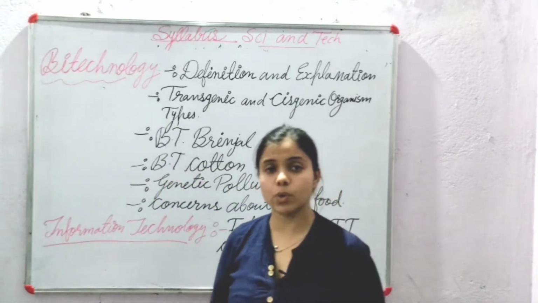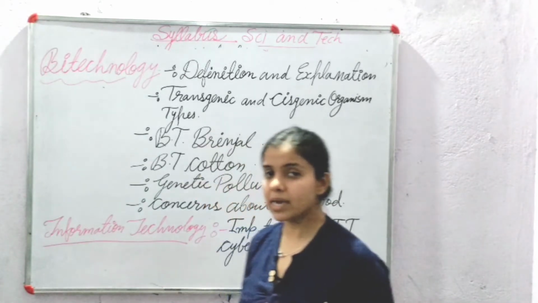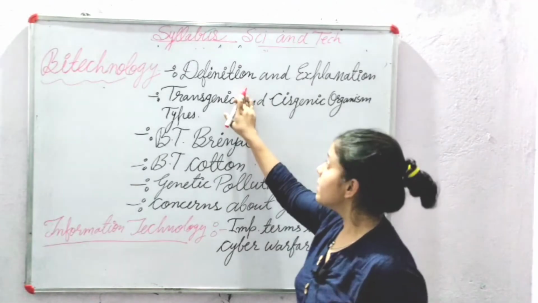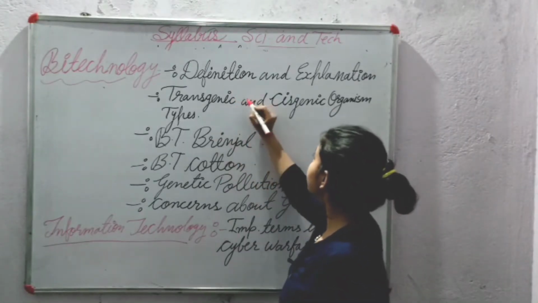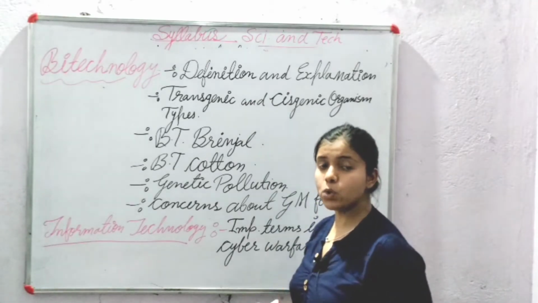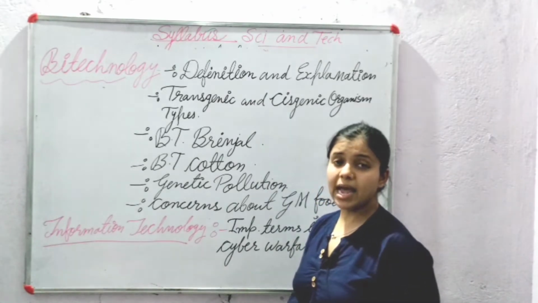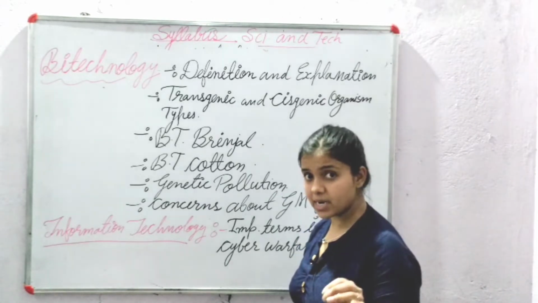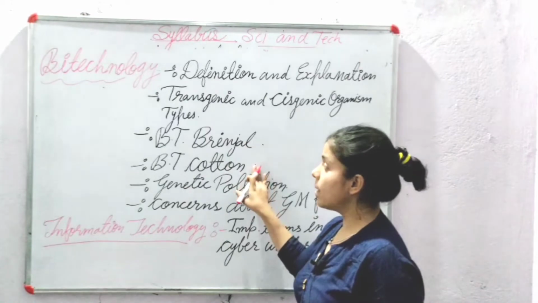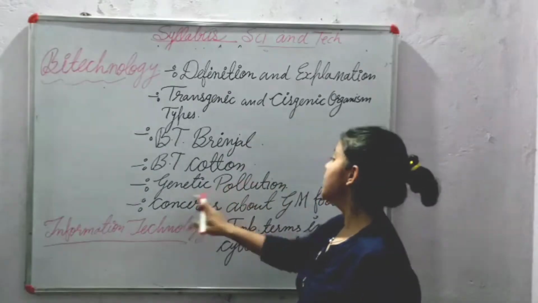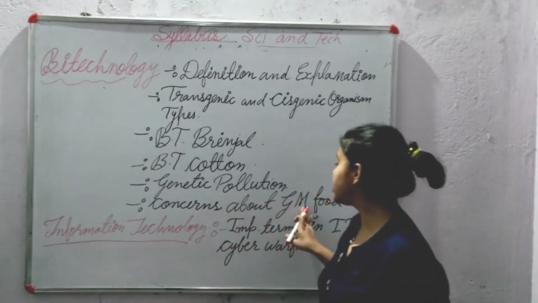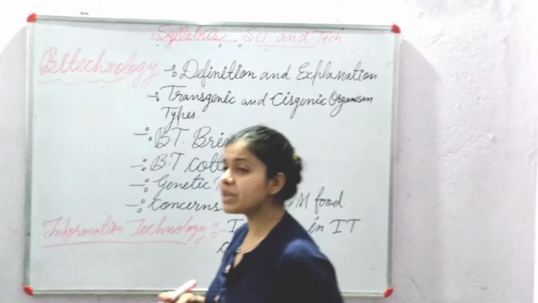In biotechnology, what we have to study is only and only the definition and the explanation. The next is transgenic and cisgenic organisms. In this topic, we have to do the deep study, and the most important are their types. Okay. The next is Bt brinjal and Bt cotton, genetic pollution. Next is concerns about GM food. The next is information